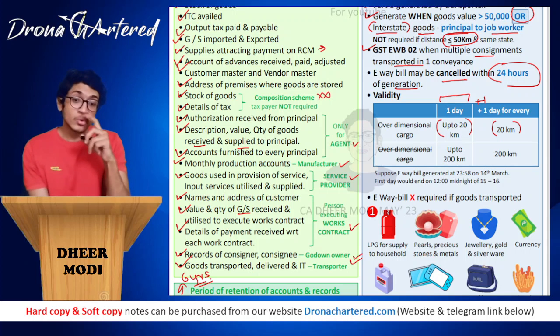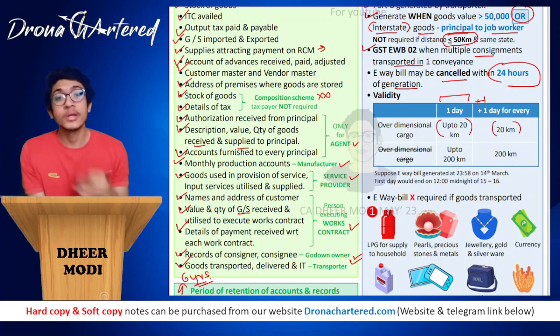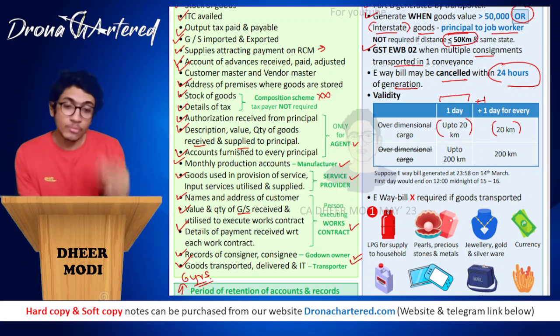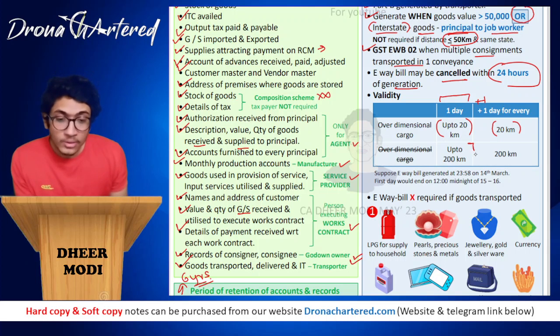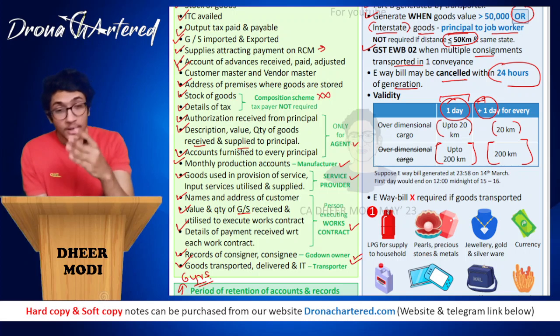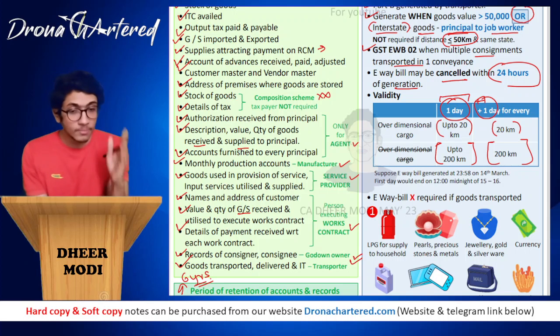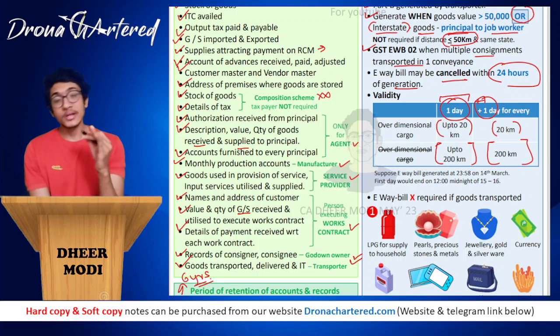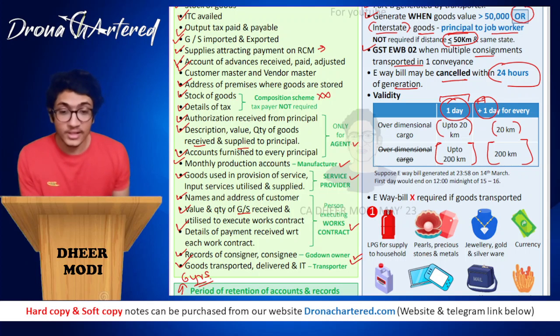And for cargos other than over-dimensional cargo, since they can move faster, up to 200 kilometers it is 1 day, and for every additional 200 kilometers it is plus 1 day. So if you see, it is 20 plus 20, 200 plus 200. Okay, so for every 200 kilometers you get 1 day extra of validity. So this is an example I've given.